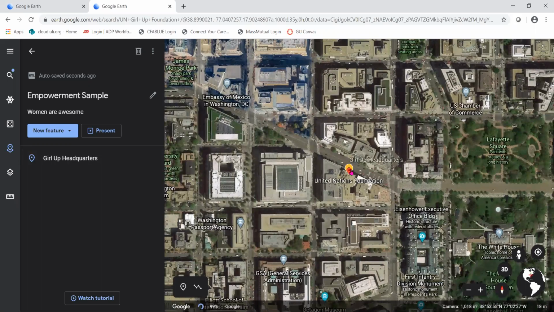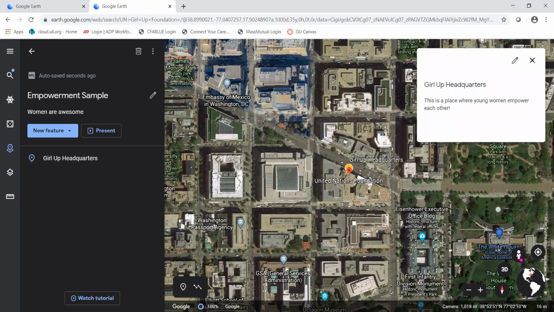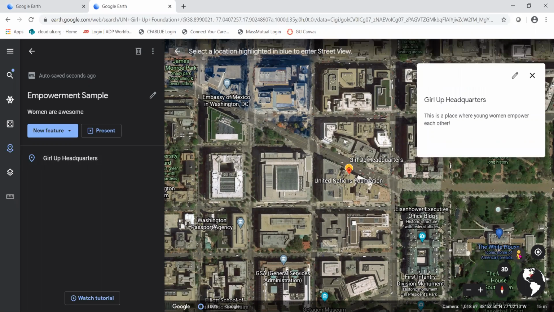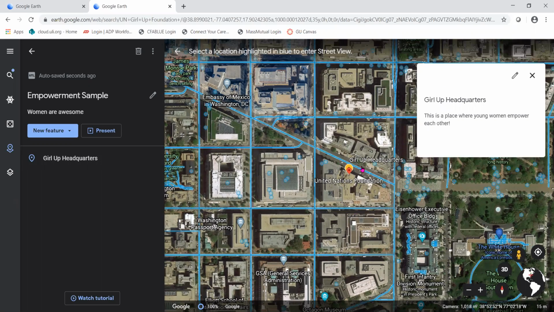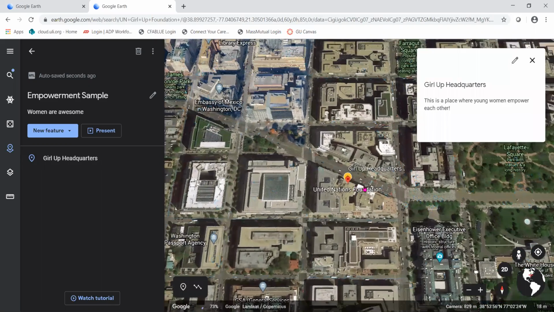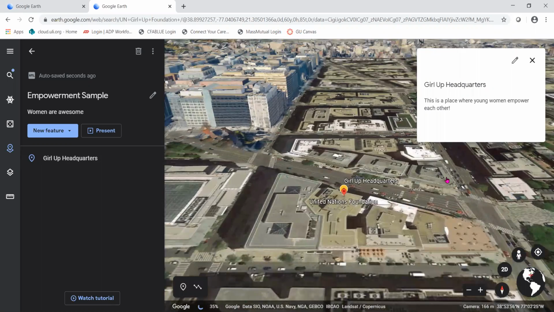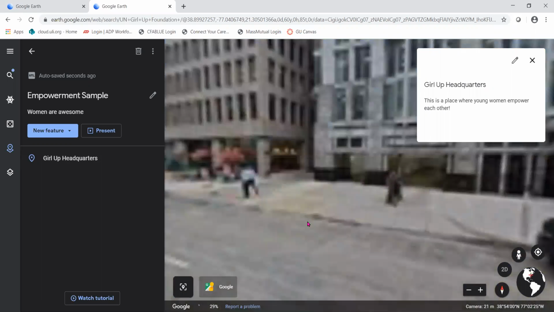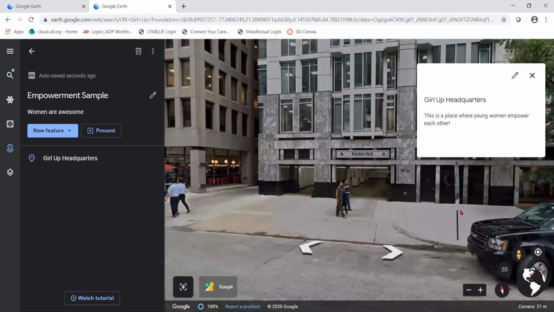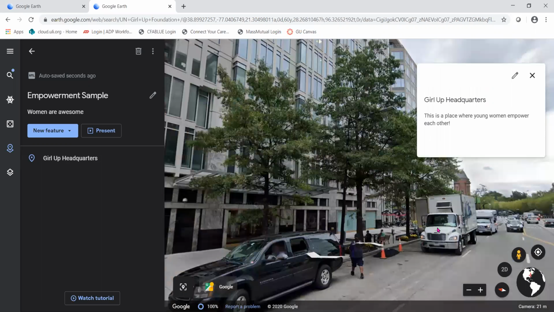One option that you can do is you can click on a location and then click on this little person in the corner, which is Street View. And I'm just going to put my little street guy down at the headquarters. You'll notice this is a particularly ugly part of DC where you just see office buildings.